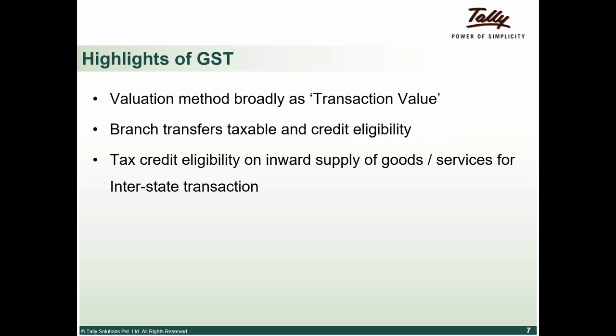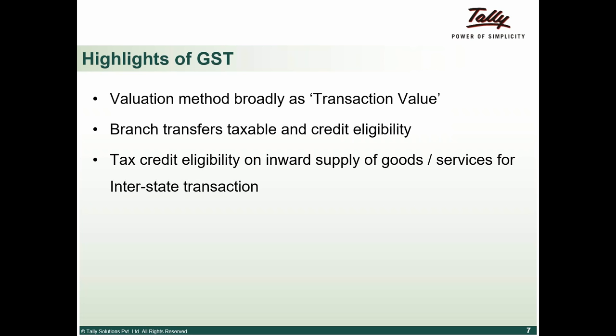Now, if I provide a C form to my supplier, then it is going to be charged at 2%. So let's assume that I have issued a C form to him, and he charges me 2% CST. Now I get this material into my place of business in Bangalore, Karnataka, and this 2% tax that I have paid, I am not eligible for input tax credit, since it is an interstate transaction.